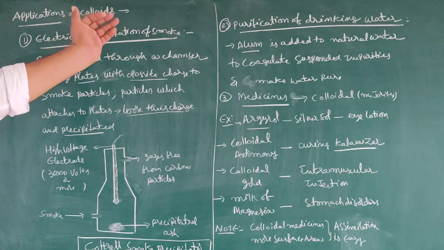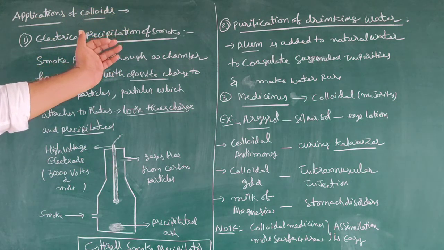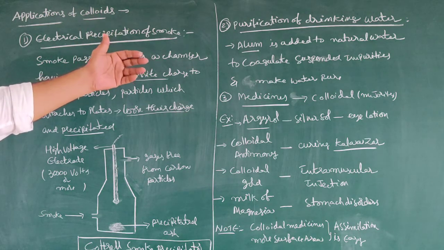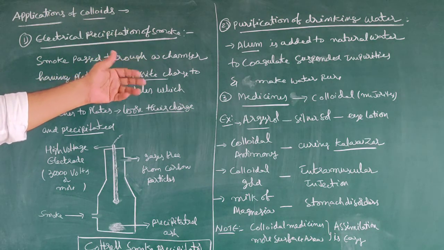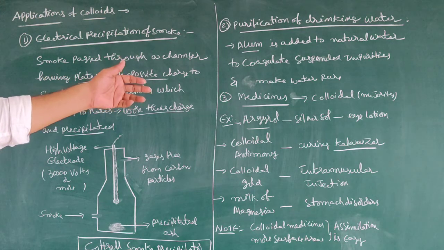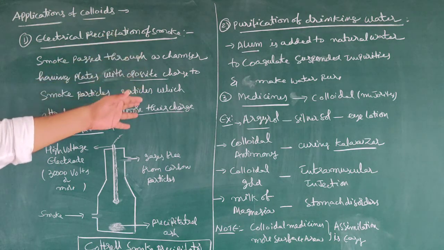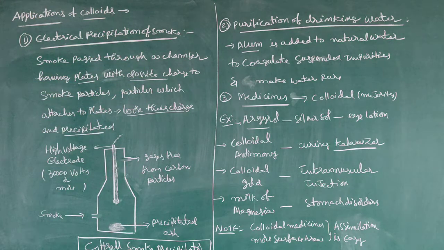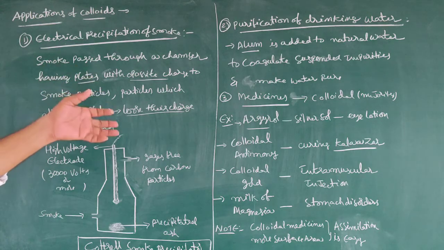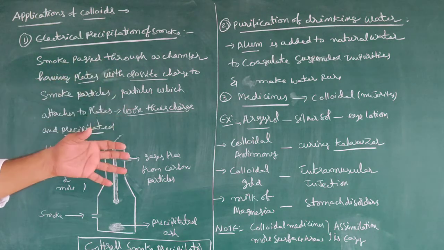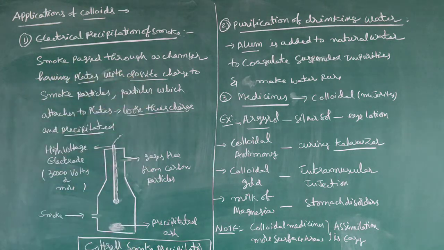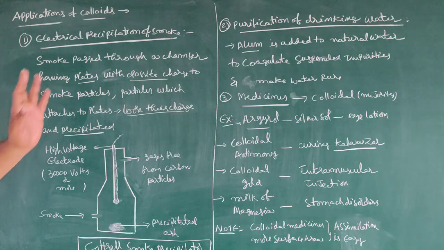Second one is purification of drinking water. If you get water from a natural source, it has some impurities. If alum is added to the natural water, it coagulates the suspended impurities and makes the water pure.